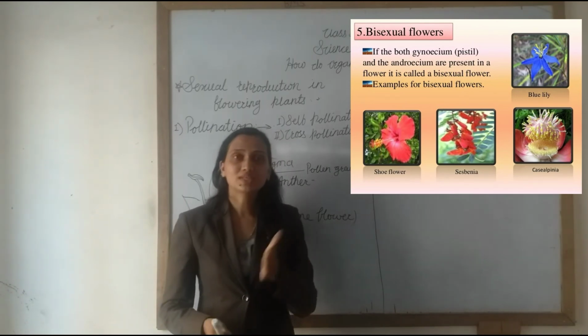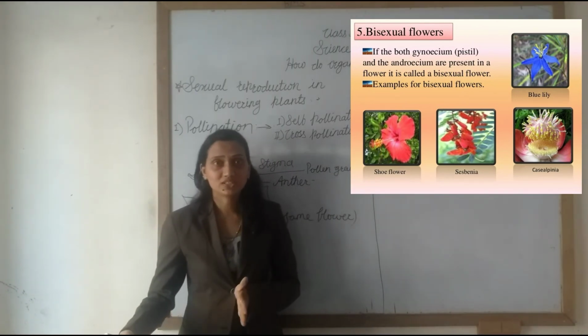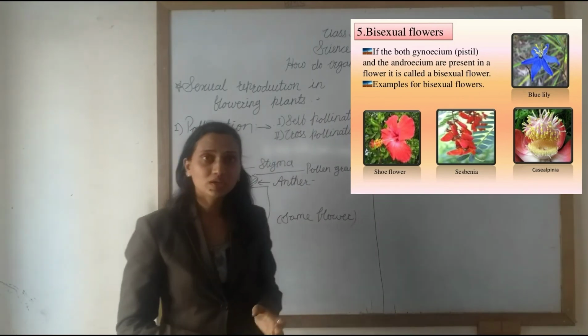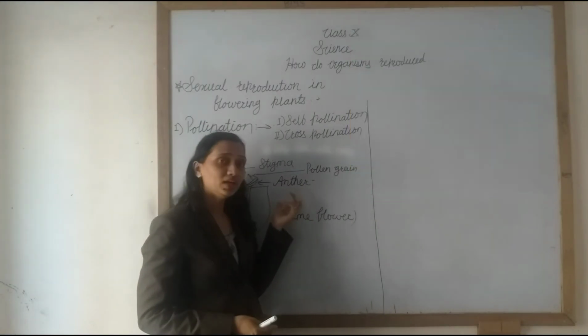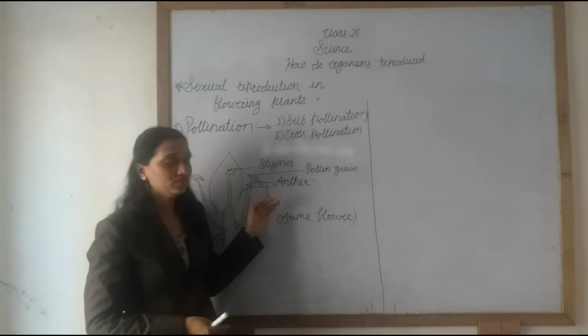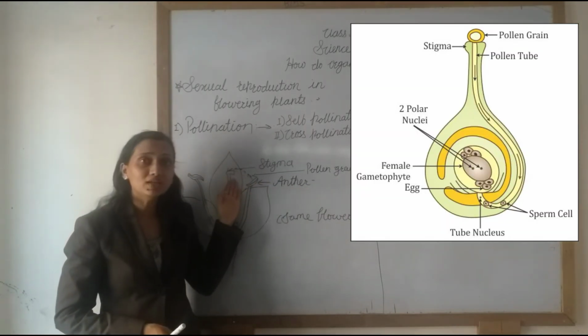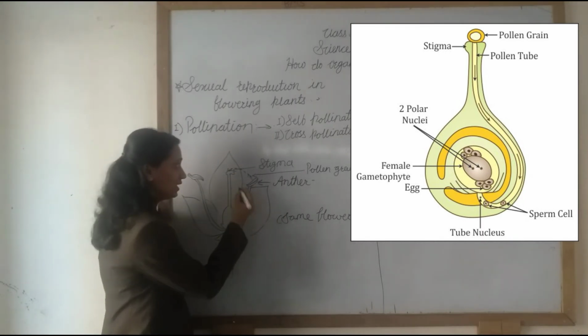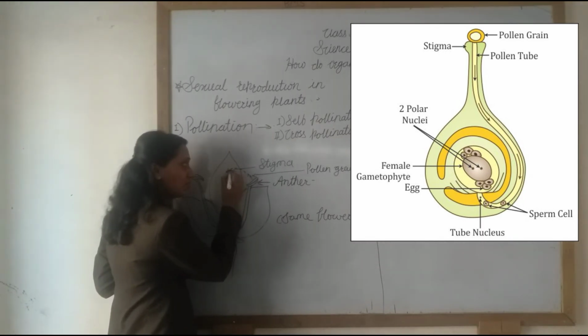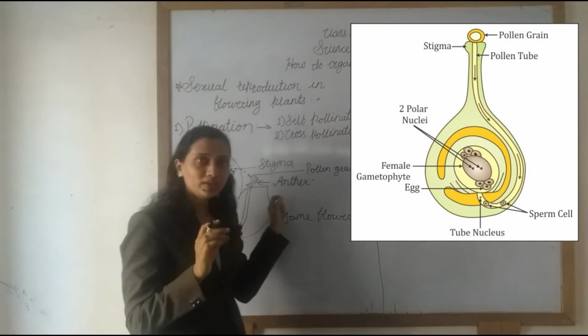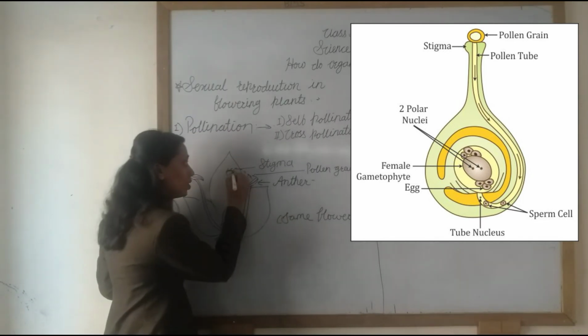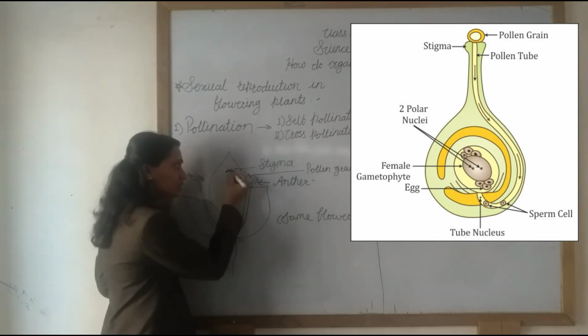Now the second step is fertilization. But before that, what happens when the pollen grain is transferred from the anther to the stigma? When the pollen grain settles and sticks on the top of the stigma, it grows a tube, and it goes through the style.